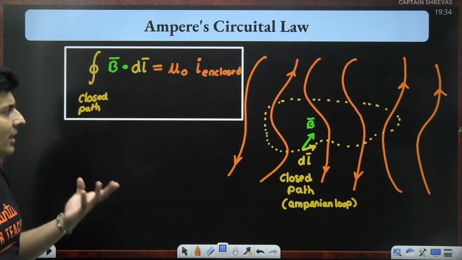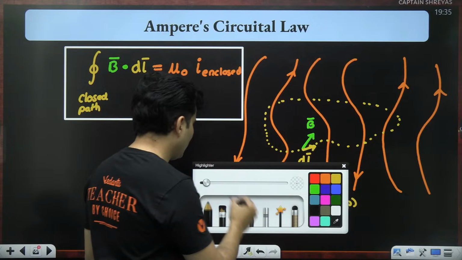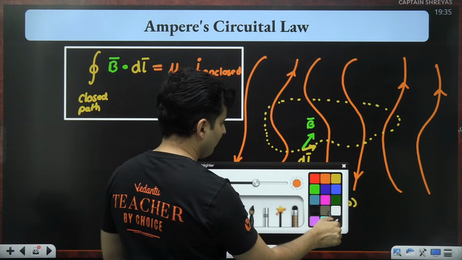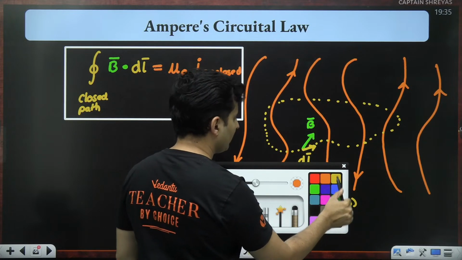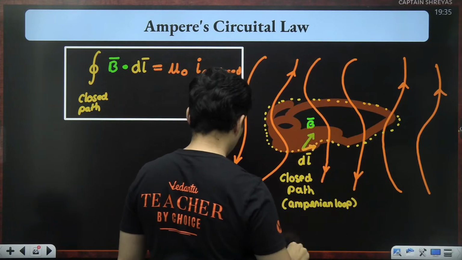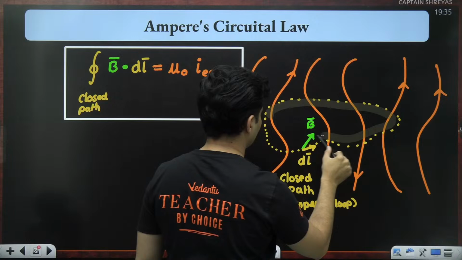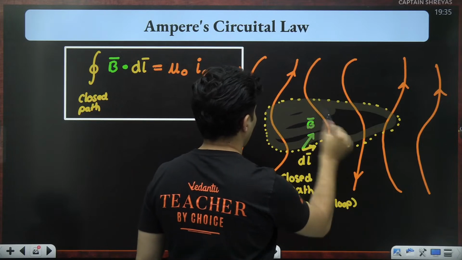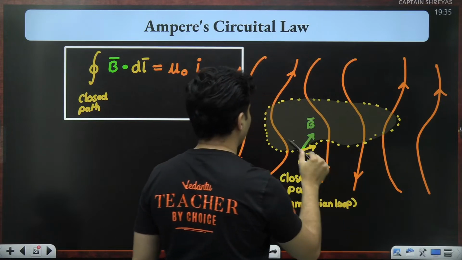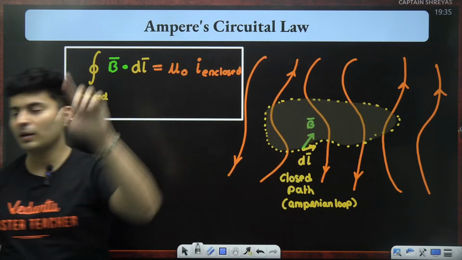Now you might be wondering, what is this enclosed? What do you mean by enclosed? Just visualize this for a moment. I went around that, right? I'll use a different color. Imagine a thin film which is surrounded by that closed path. This gray thing is like a film being held by that yellow dotted line, the closed path.